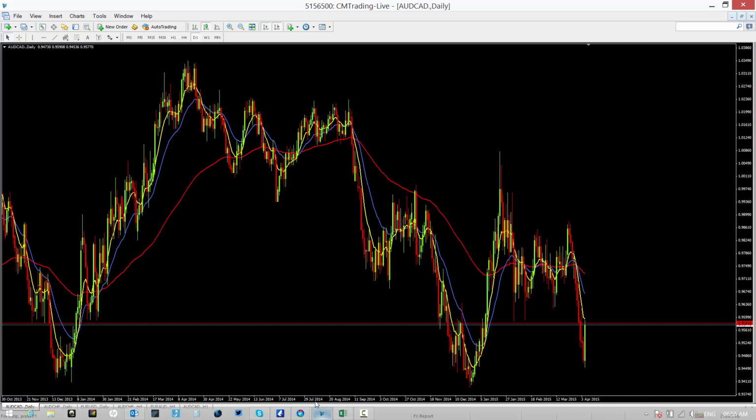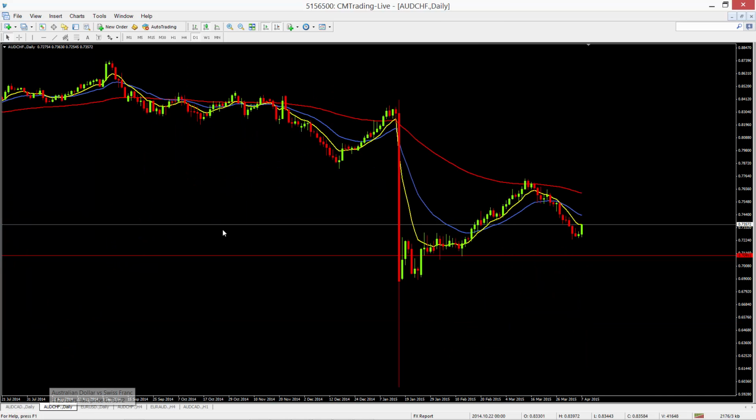If we're going to have a look at the charts, we can see the Aussie dollar CAD coming through weakest. This is not a trending chart. Not really interested in it, but the Aussie dollar to the CAD is trending down on the daily, and that would be strongest to weakest. The Australian dollar Swiss franc, the Swiss franc sharing Canadian dollar strength. We can see here the trend is turned down again.